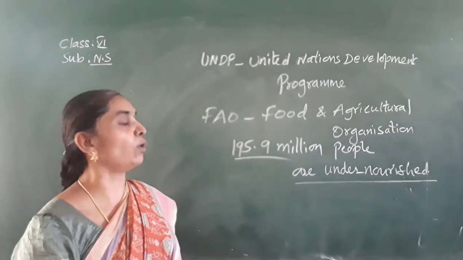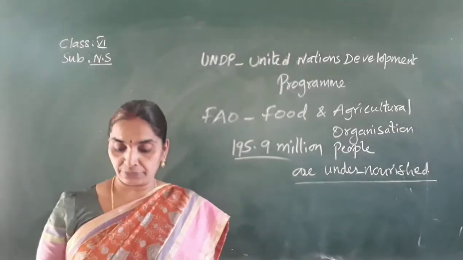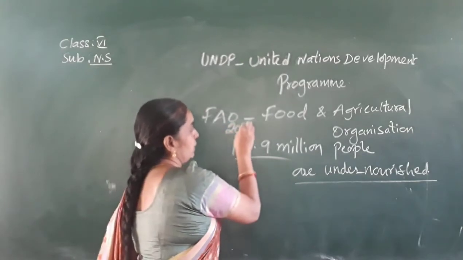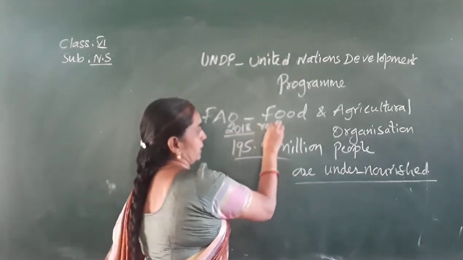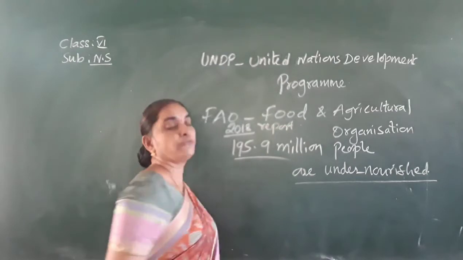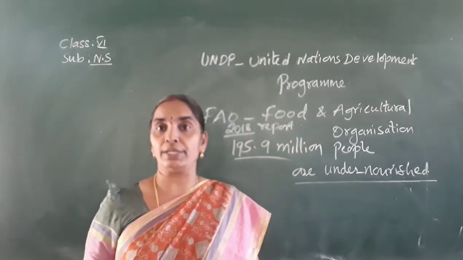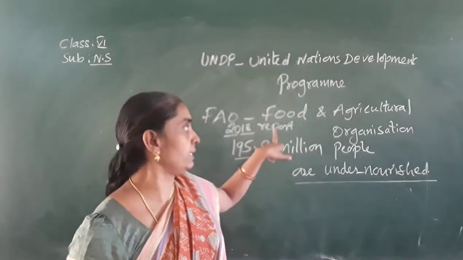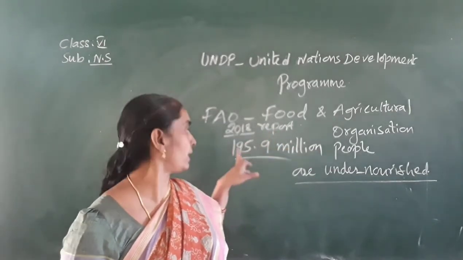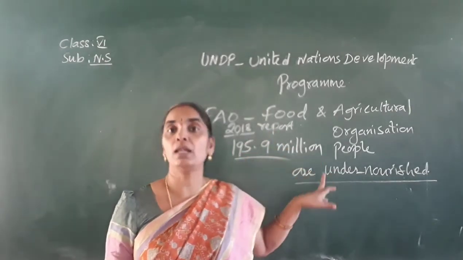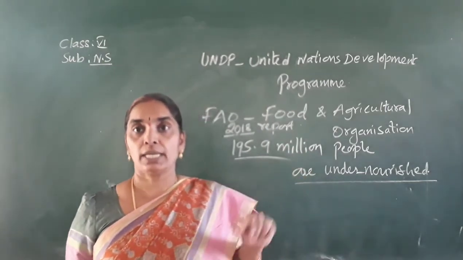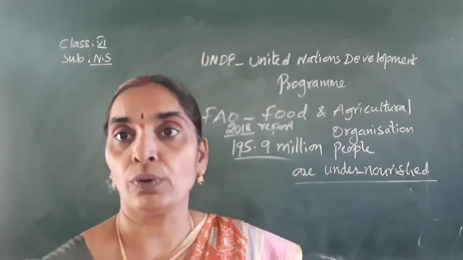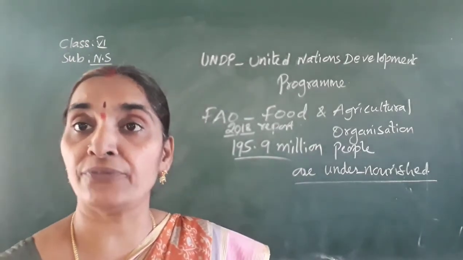According to the FAO's 2018 State of Food Security and Nutrition report, about 195.9 million people are undernourished in our country, that is India. So why is it so? Most of the food is being wasted.